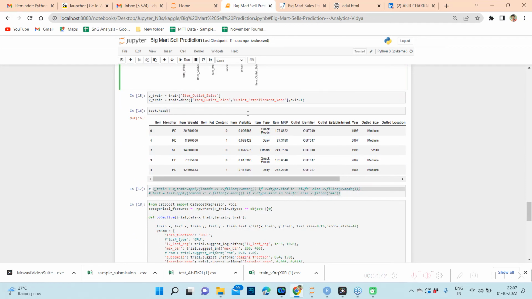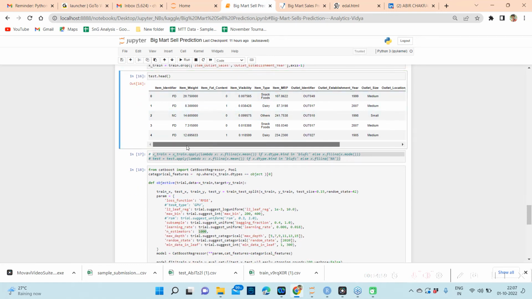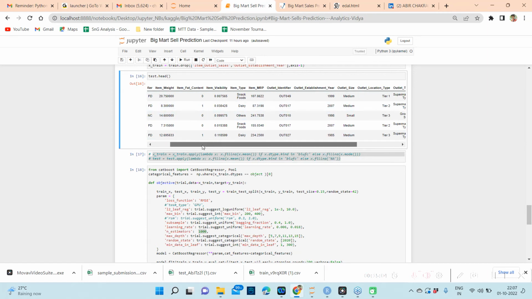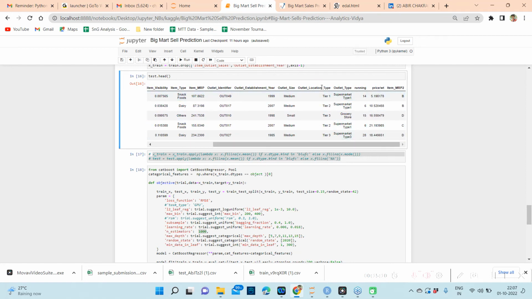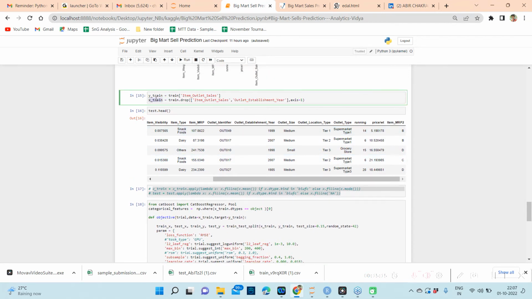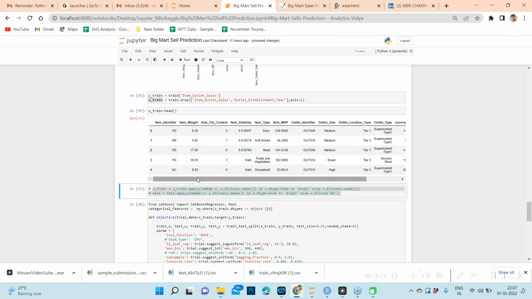Okay, now here is our final feature and label set. I just dropped the item outlet sales and outlet establishment year from my feature set, and separated the train outlet sales as my label. This is how my final data frame looks. You can see that the item identifier now has only two characters, and item type, outlet identifier, outlet size, outlet location type and outlet type are the categorical columns. If you check xtrain.head, you will see that the two columns I dropped are also missing.